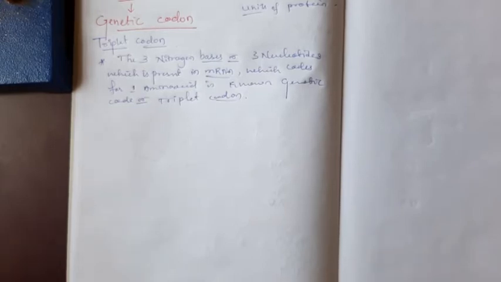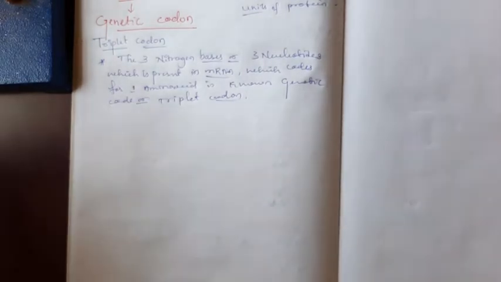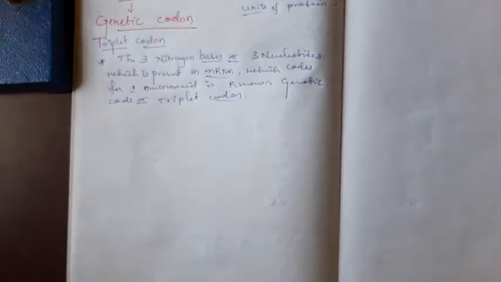That coded language is read by the specific tRNA and it selects the specific amino acid. The specific amino acids are joined by the ribosome to form the protein. This is a very important thing, the genetic codons or genetic codes, triplet codons.